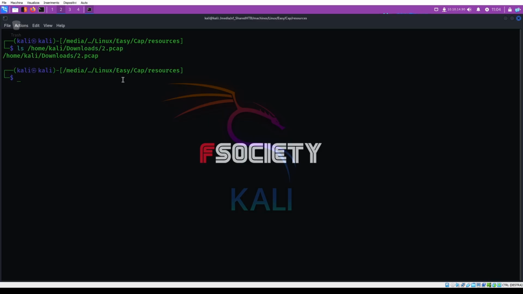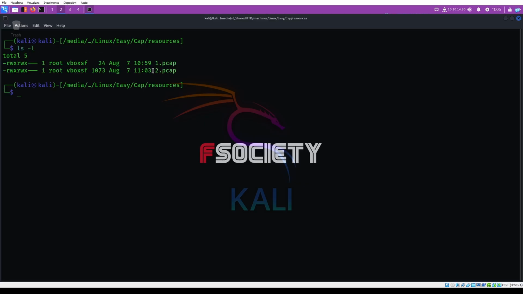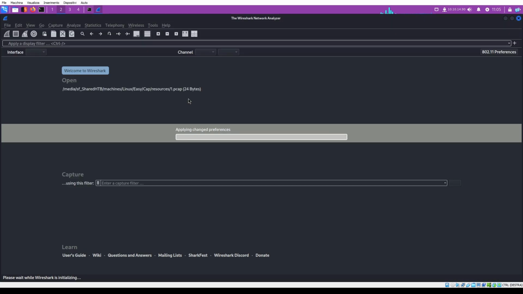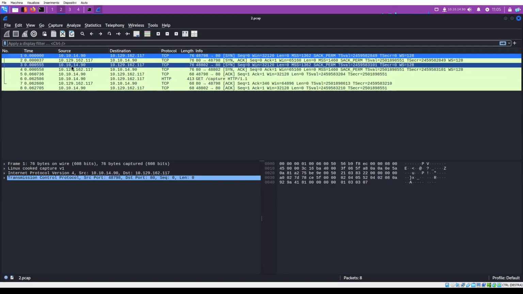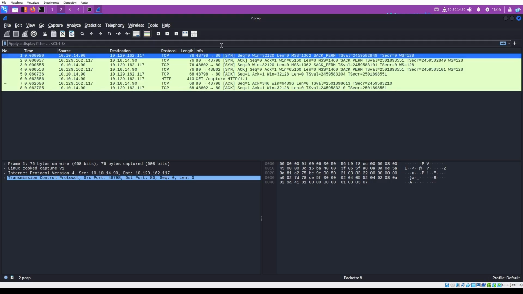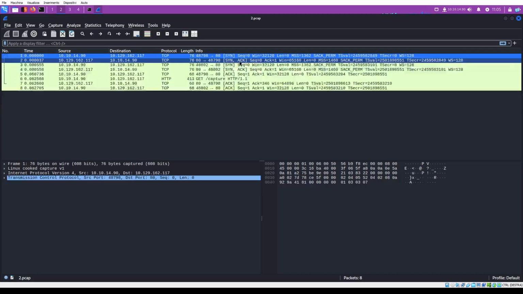Okay, with the 2.pcap file, we can move on downloads the pcap file to here. So now we have, yes, another pcap file. We can try again to open with Wireshark. Okay, now we can see that we have a few packet capturing.